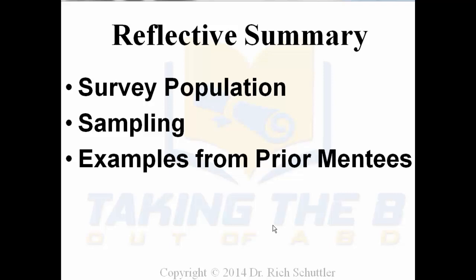I also shared some examples from my prior mentees. Again, the work from Dr. Schroeder, Dr. Hagee, and Dr. Kristeniak, they're all worthy of emulation. I encourage you, if you found value in their work, and in particular if you're doing a quantitative study, I highlight Dr. Joseph Hagee's work because it is detailed. Every chapter has excruciating details. And he won the 2013 Dissertation of the Year Award for a quantitative study. If you were able to emulate his work, I'm sure you'll have no problem getting your work approved.